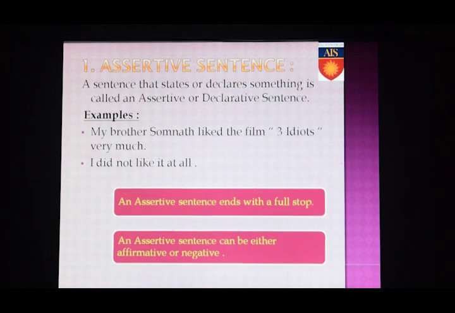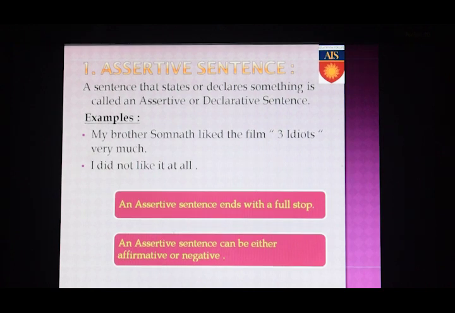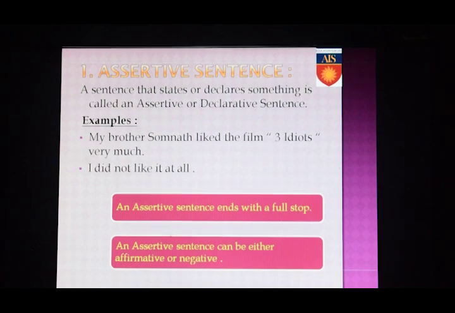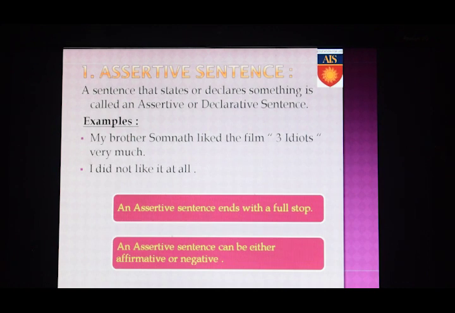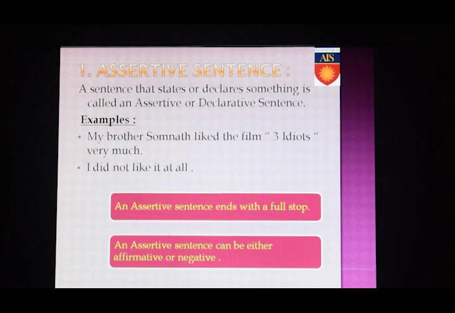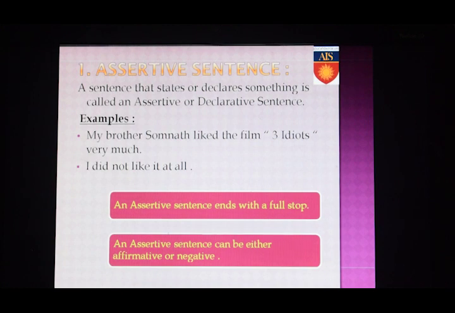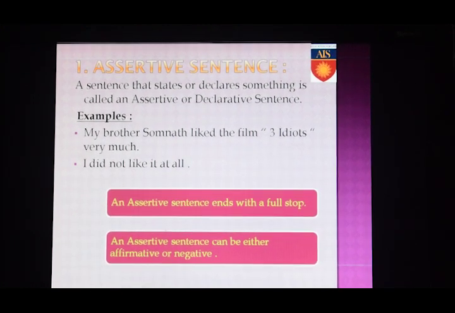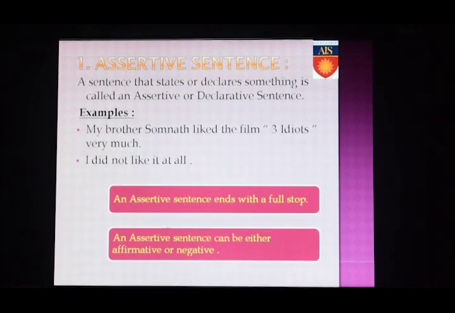Example, my brother Somnath liked the film Three Idiots very much. Here I am declaring or asserting the fact that my brother liked the movie Three Idiots very much. In the second sentence, I did not like it at all. Here I am asserting or declaring the fact that I did not like the movie at all. Please remember, an assertive sentence ends with a full stop. An assertive sentence can be either affirmative or negative.